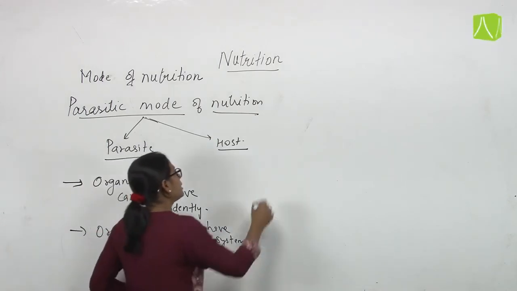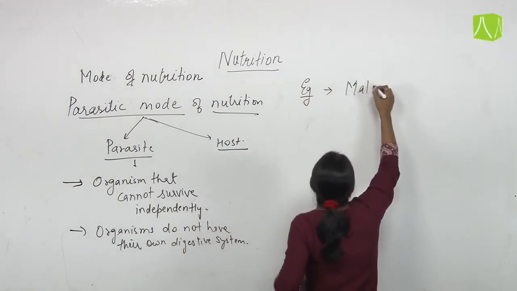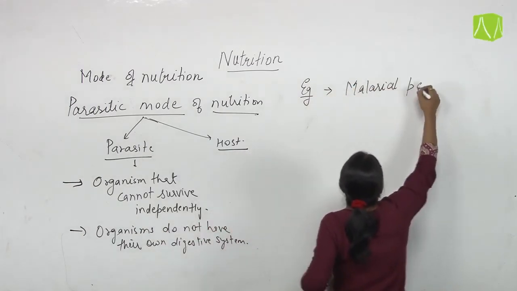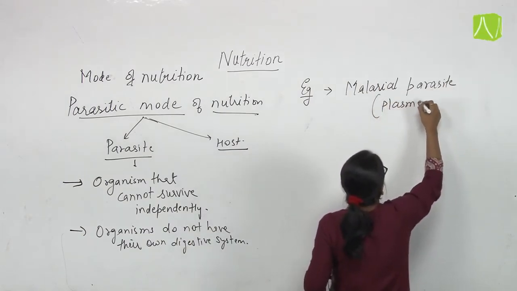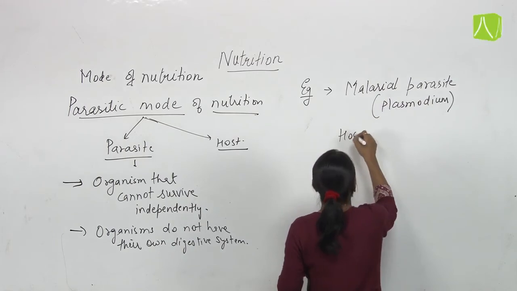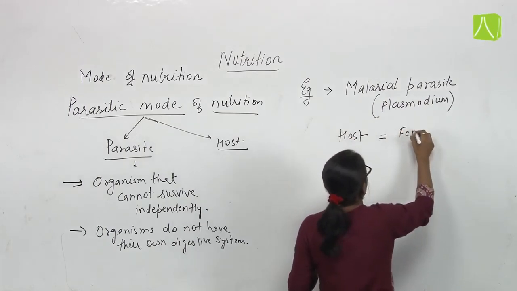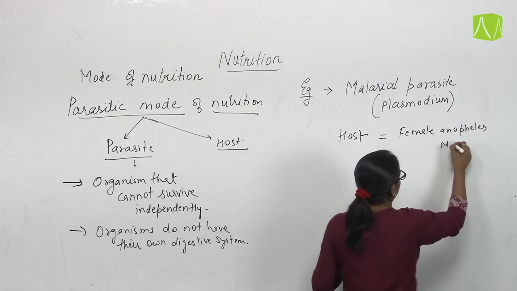For example, we take the malarial parasite, Plasmodium. Its hosts are the female Anopheles mosquito and the human body.